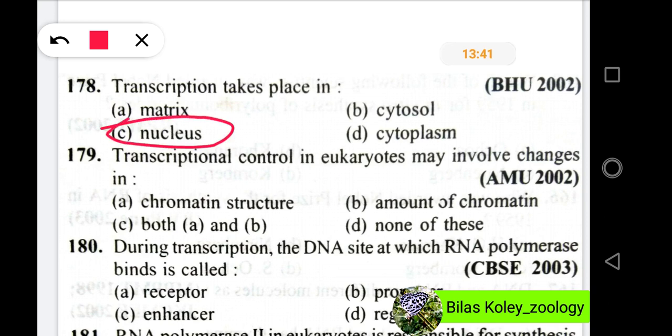Question number 179. Transcriptional control in eukaryotes may involve changes in chromatin structure, amount of chromatin, both A and B, none of this. In this question 179, the right option will be option C. It is both A and B.